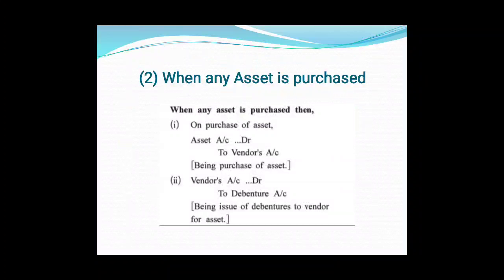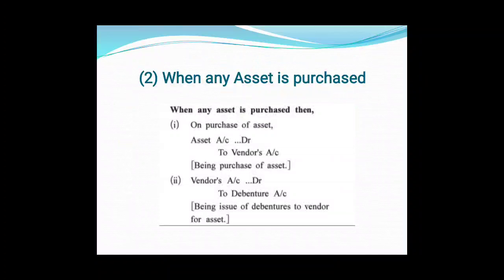And the second entry will be passed for payment: vendor's account will be debited and debentures account will be credited. Here also, if this payment done in the form of debentures is issued at a discount, then this second entry will be vendor's account debited, discount on debentures account debited, to debentures account.